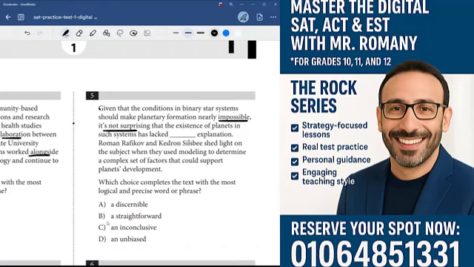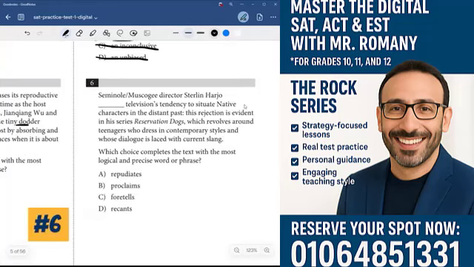a clear explanation, right? So we have discernible, straightforward, inconclusive, that's the reverse of what we're looking for, and then unbiased, we're not talking about bias, right? So it lacks a discernible explanation or it lacks a straightforward explanation. Well, they said that certain conditions make planetary formation impossible. It's not surprising that the existence of planets in such a system has lacked a clear explanation. So in this instance, the answer would be choice B, straightforward, which is better than A, discernible, which is not exactly correct based on the context. All right, let's get right into number 6.